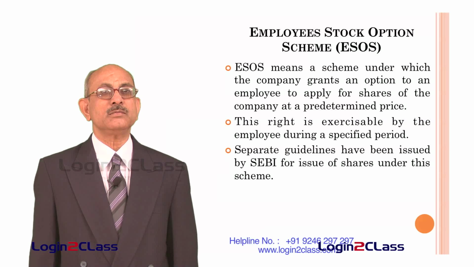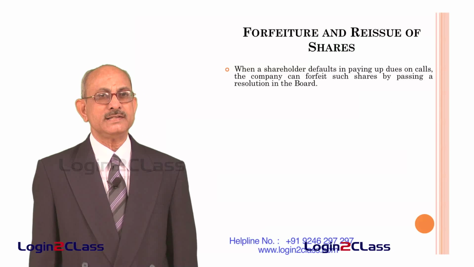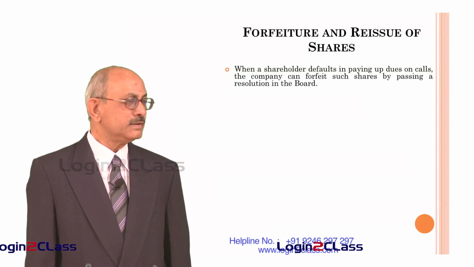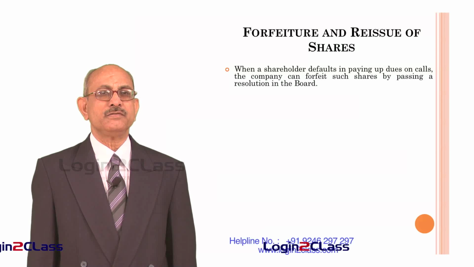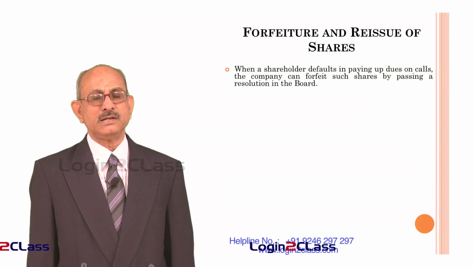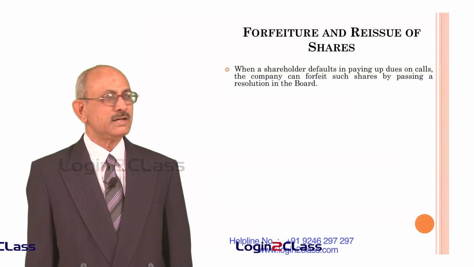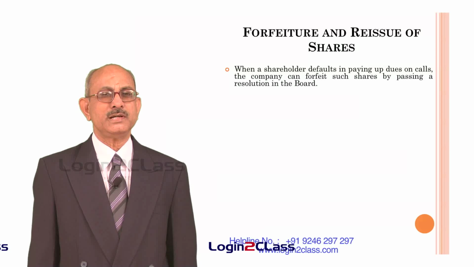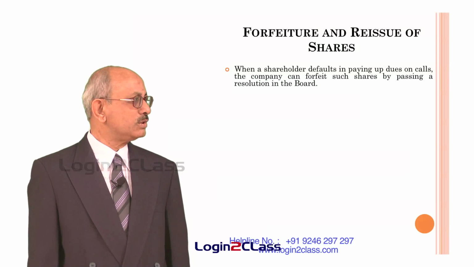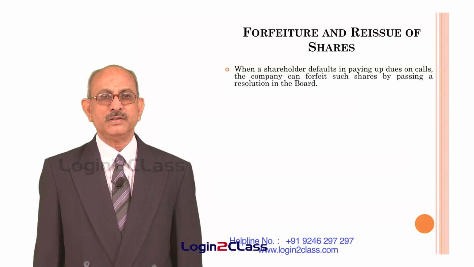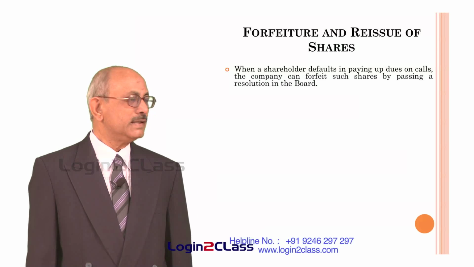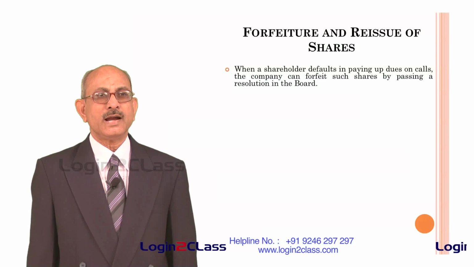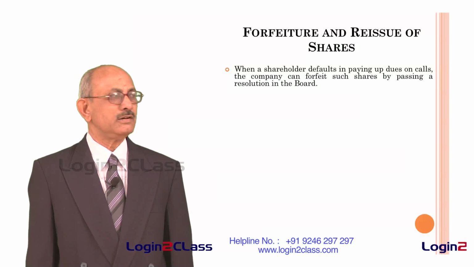Now we will talk something about forfeiture and reissue of shares. As I said, whenever shares are allotted, the company may be making further calls on shares to receive the entire amount of money to be received under the shares, and while the calls are made or when the allotment is made, if some of the shareholders do not pay the money within the stipulated time, then they will forfeit such shares, that means their shares will be cancelled and the money which they have already paid will not be refunded to them.